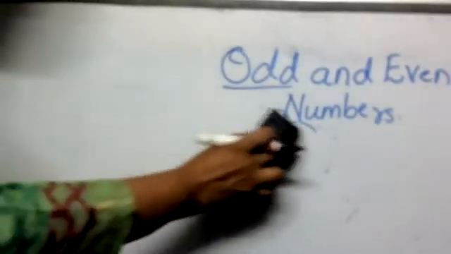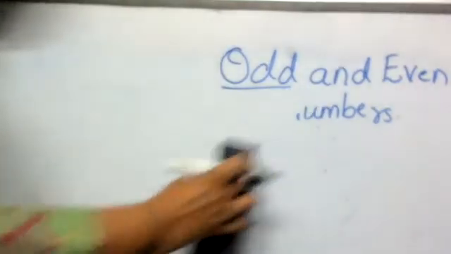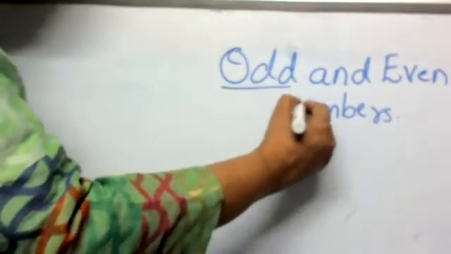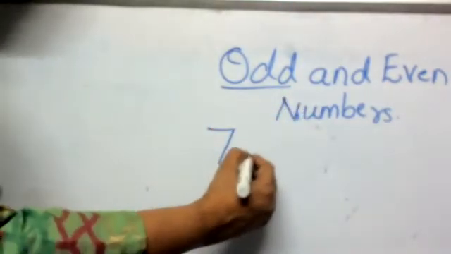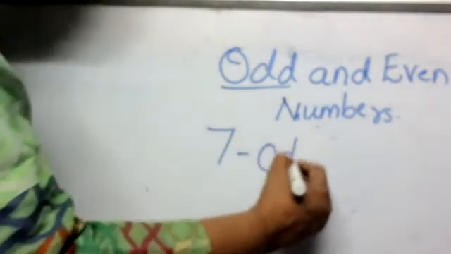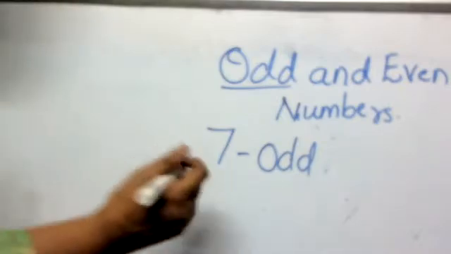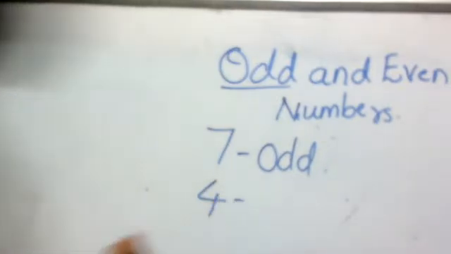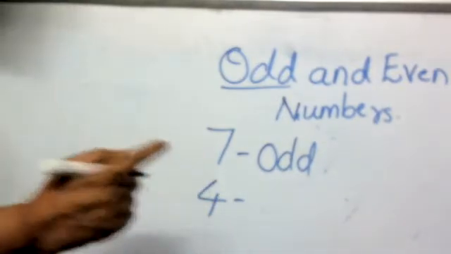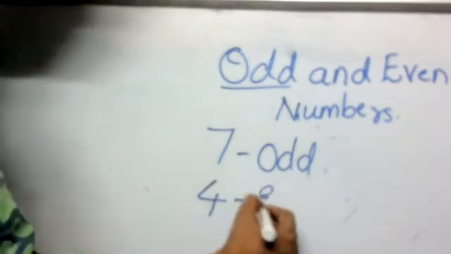Suppose the number given is 7. So 7. What is 7? Is it an odd or an even? It is an odd number, because we know that 1, 3, 5, 7, 9 are odd numbers, and we cannot divide 7 equally. Now, suppose 4. 4 is an even number because 0, 2, 4, 6 and 8 are even numbers.